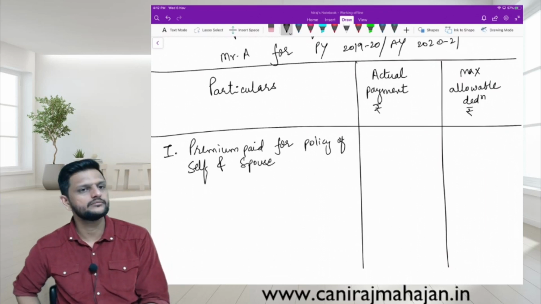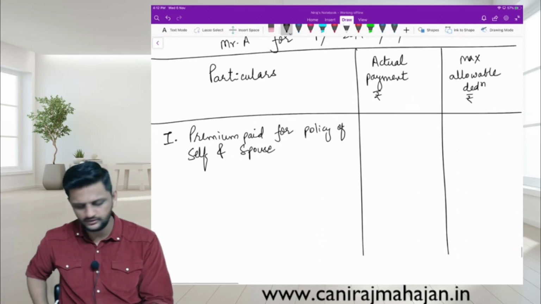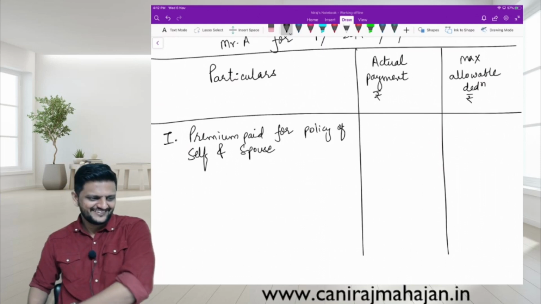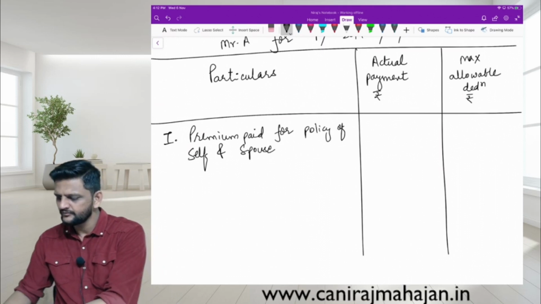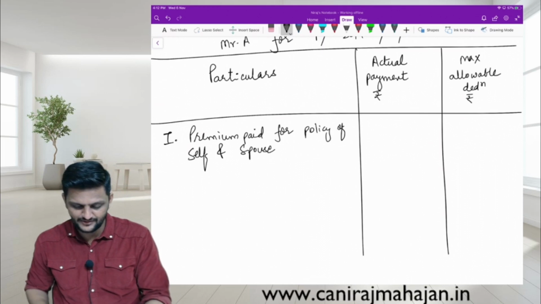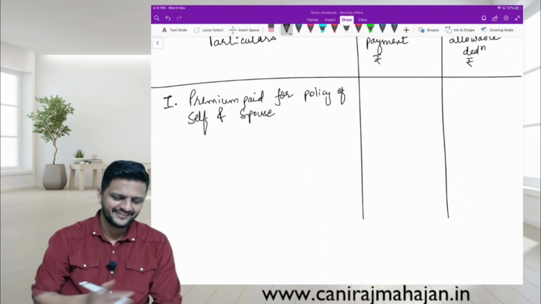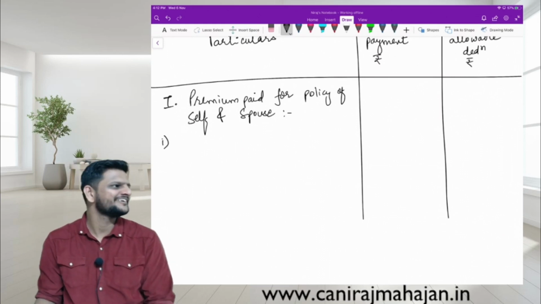His age is given as 40 years, so we'll assume the spouse also is below that. At least not a senior citizen. His father himself is 63 years of age, just 63. Anyway, let us not analyze.